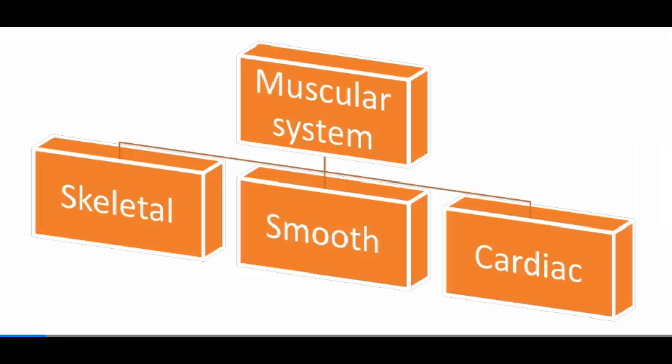There are 3 types of muscle: skeletal or voluntary muscles that are under our control, smooth or involuntary muscles which work without us being aware of them, and cardiac or heart muscle, which is a special type of involuntary muscle which works without tiring.